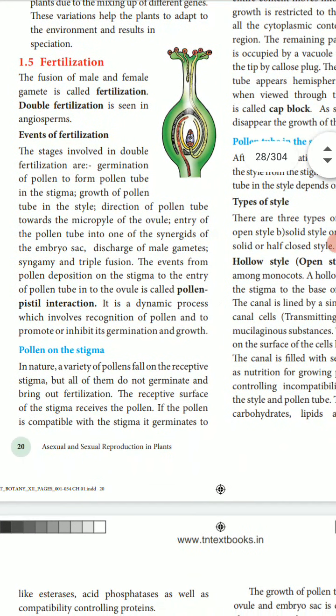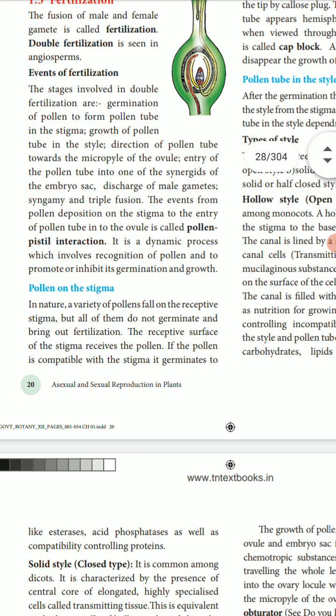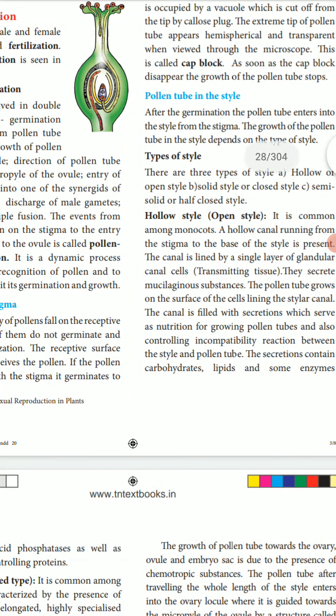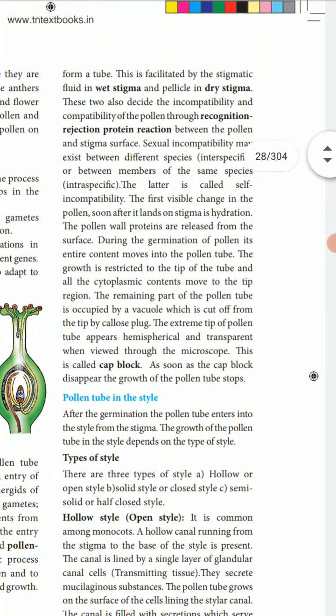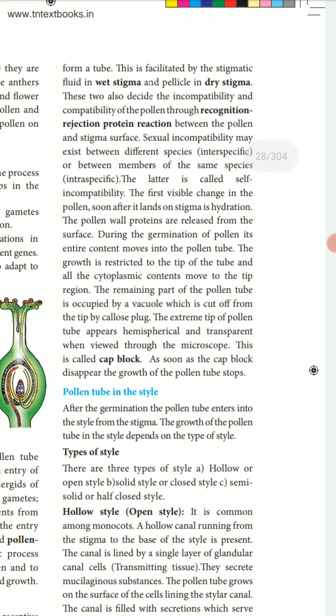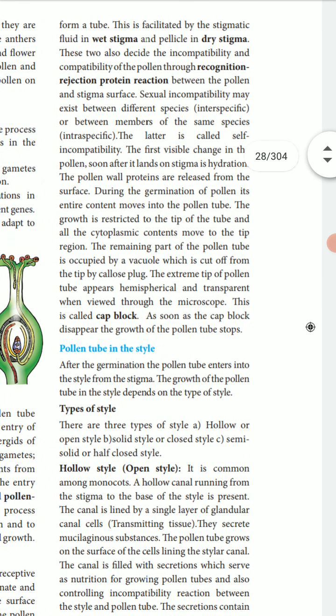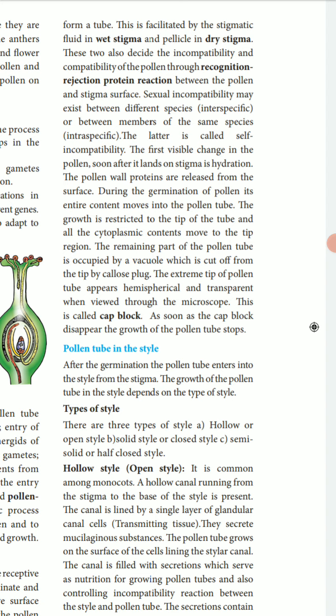Okay, a pollen on the stigma may not germinate to bring about fertilization. The stigma receives the pollen. If a pollen is completely incompatible with the stigma, it does not germinate. There are two types of stigma: dry stigma and wet stigma. The two also involve recognition, rejection and protein interaction. Sexual incompatibility may exist between them, and this is called self incompatibility.